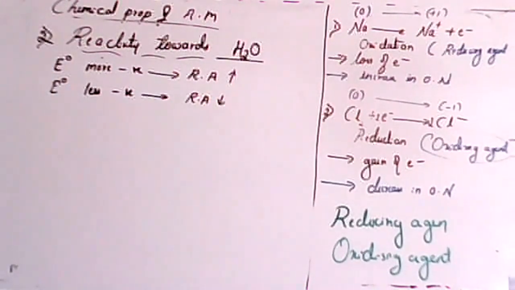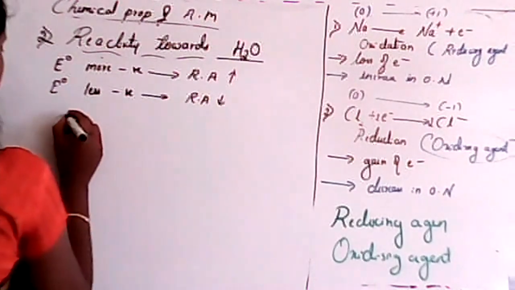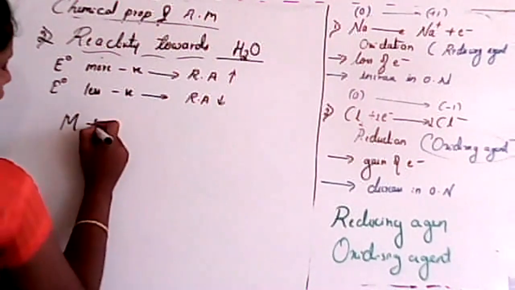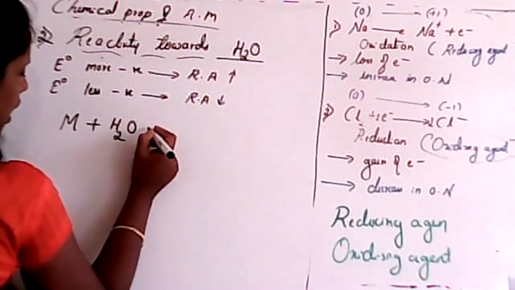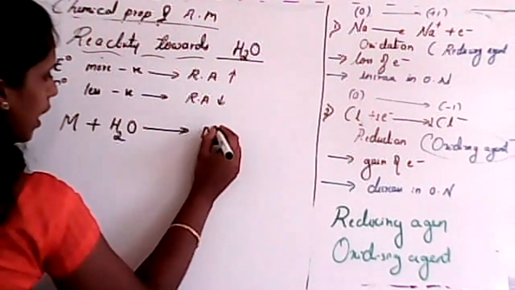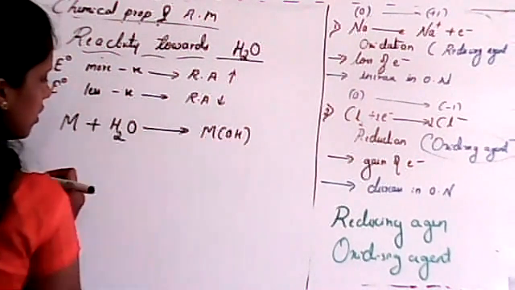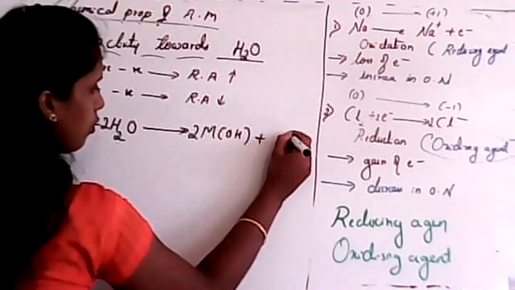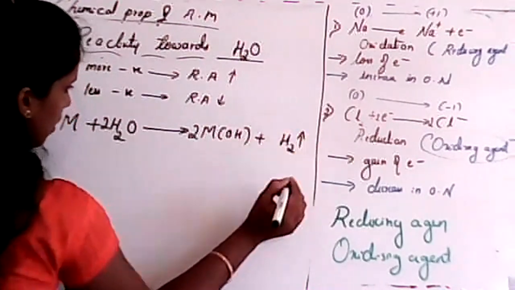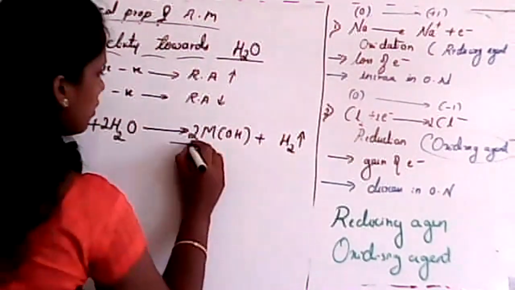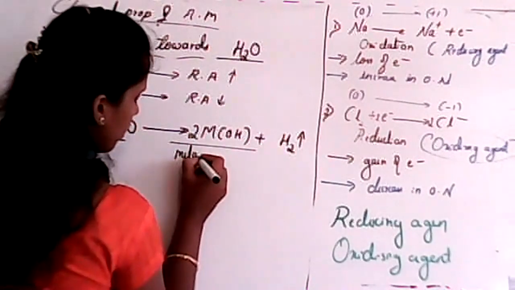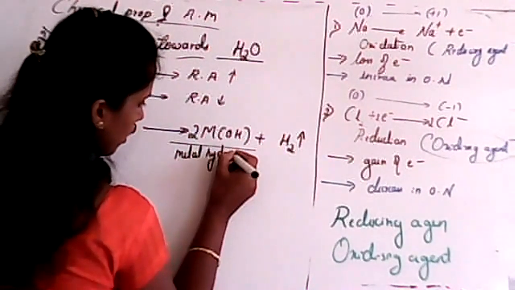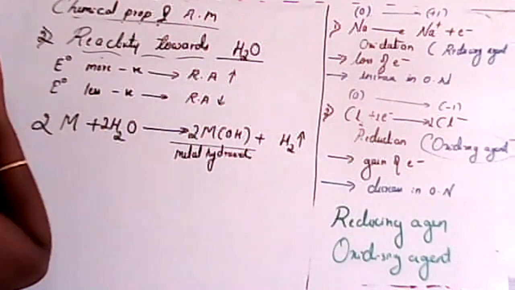So now listen, each and every alkali metal reacts with water and produces metal hydroxide with elimination of hydrogen, that we already studied. For convenience, I take one example.